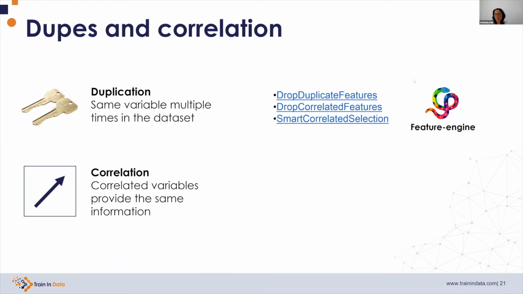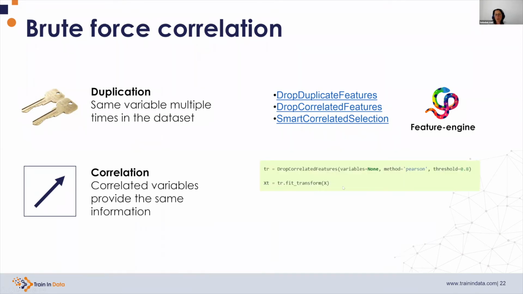More interestingly, if we want to drop correlated features, we can call the class drop correlated features. We can indicate the correlation method, like Pearson, Spearman, Kendall. They are slightly different. And then we indicate the correlation threshold. This transformer will find a group of correlated variables. It will take one arbitrarily and will remove the rest. And this is done during the transform procedure.